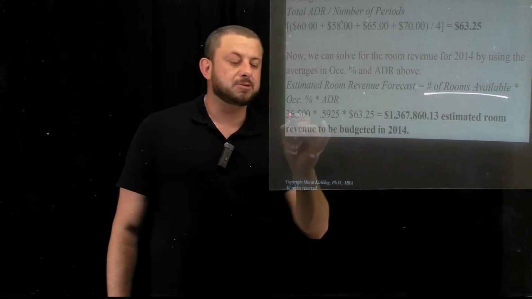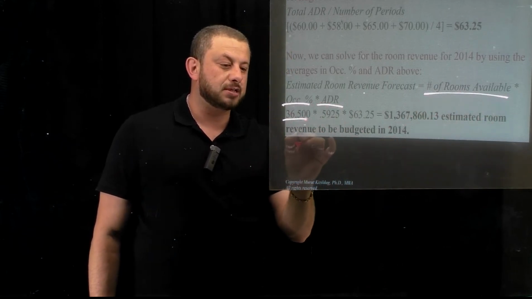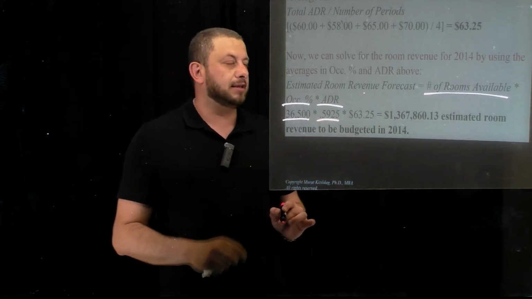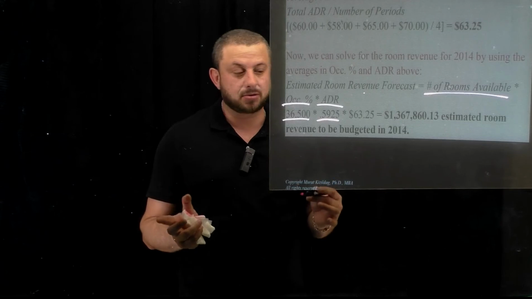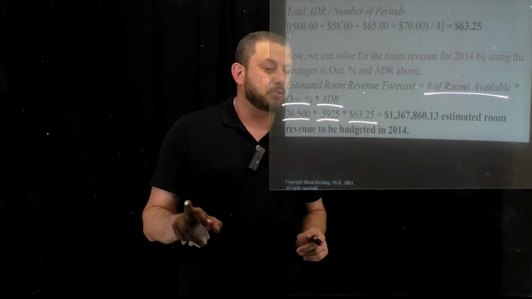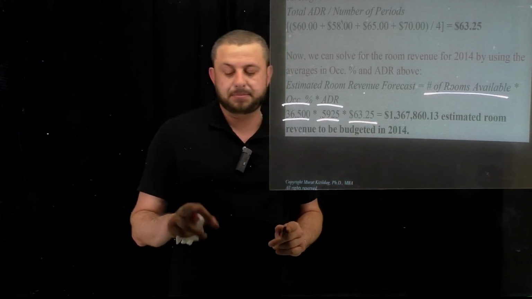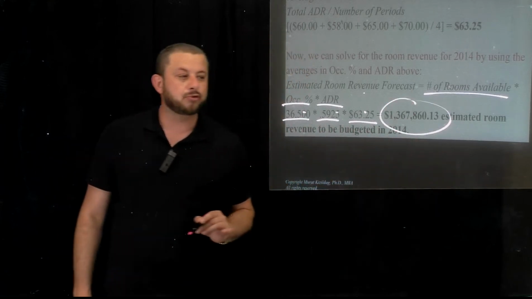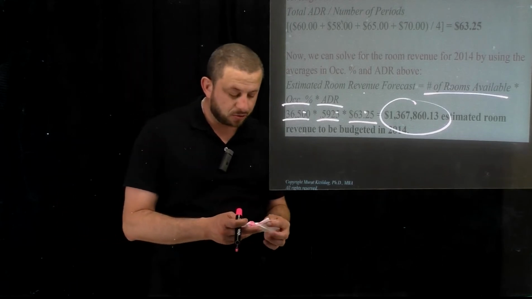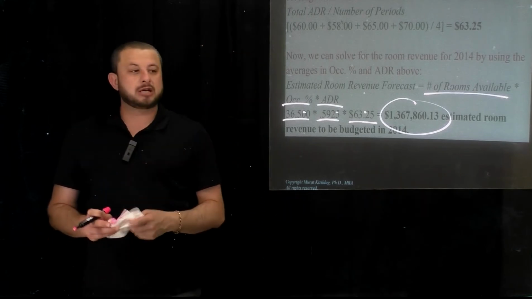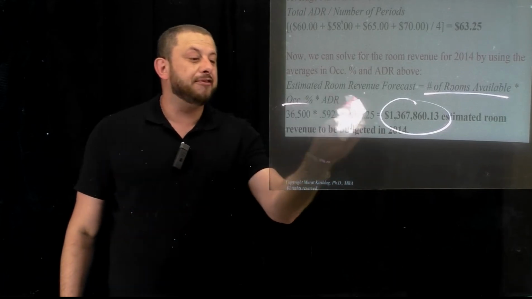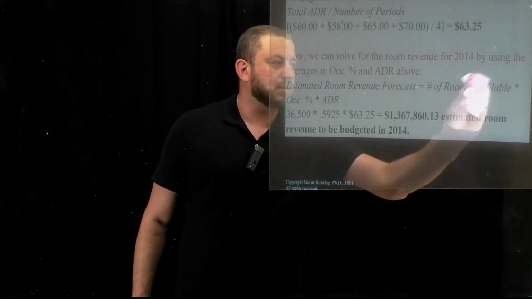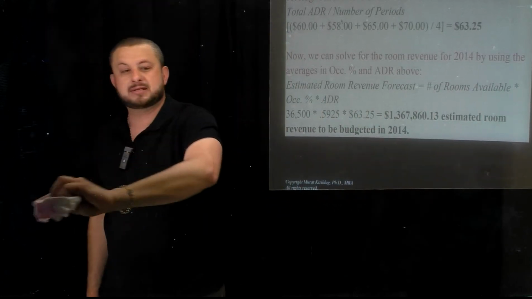Number of rooms available, multiplied by occupancy percentage, multiplied by ADR: 36,500 rooms available, 59.25%, the average occupancy because there's no trend in occupancy, and 63.25, the average ADR because there's no trend in ADR. When I do the math, guys, almost $1.4 million will be the estimated room revenue to be budgeted for 2014. If the question asks you to analyze the change, you know how to do it right now from the previous example. Well, this was the trend analysis in revenues.